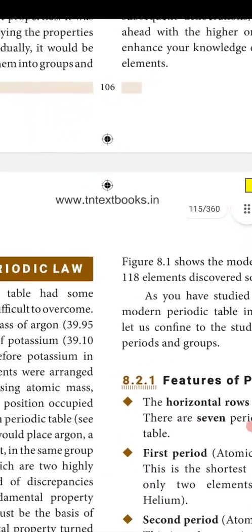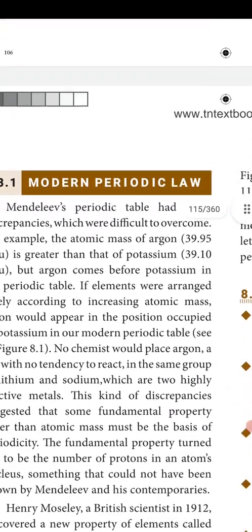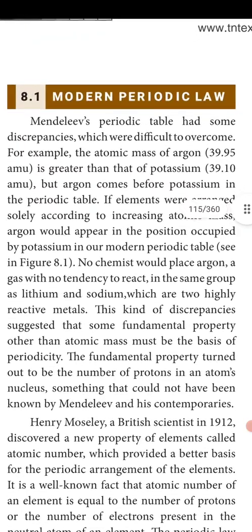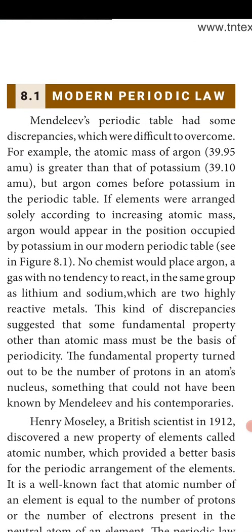Okay, children? Yes, now we are going to see what do you mean by modern periodic law. That is the arrangement of the elements in the periodic table that we are going to discuss. Now, what is periodic law? That we are going to see now.